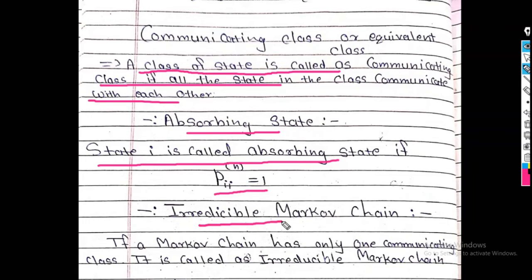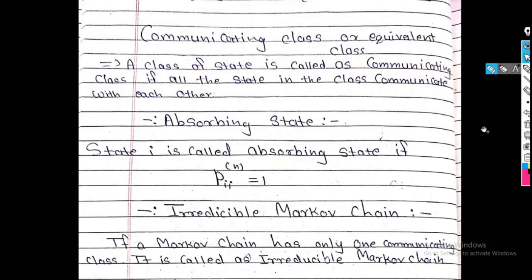Next, irreducible Markov chain. If a Markov chain has only one communicating class, it is called an irreducible Markov chain. In any example, if I get only one communicating class, simply it is called an irreducible Markov chain.